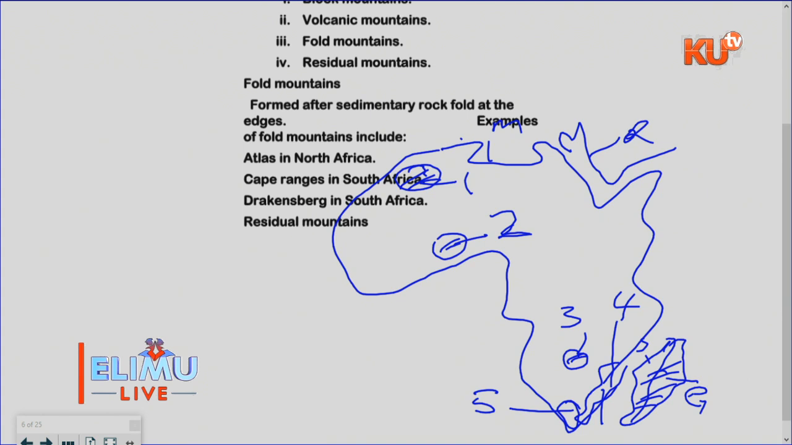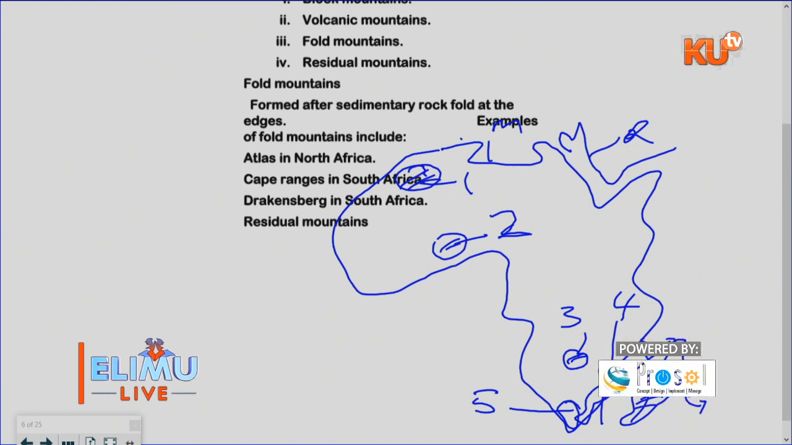And if you check very well, you'll find that most of them are found at the edges of the continent. They are formed through the process called folding. And the force involved is what we call the compressional force. Thank you.